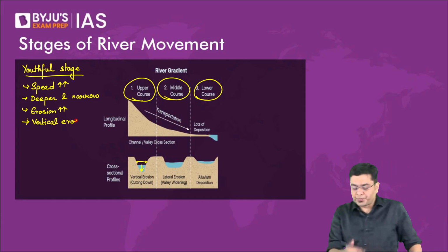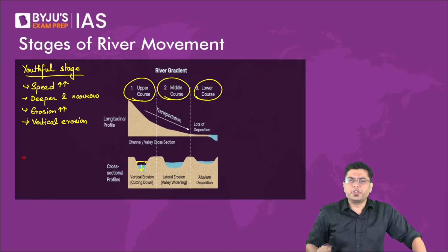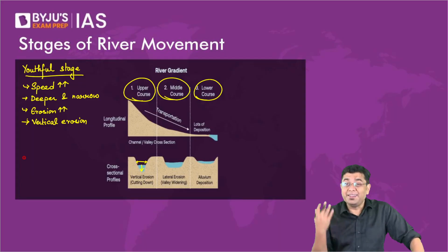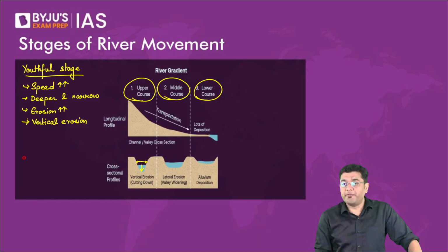Okay. So in this stage, mostly you have erosional landforms which are created. Very odd or only one individual depositional feature you will observe in the upper course, but mostly erosional features are what you will observe getting created. Valleys, gorges, waterfalls, all of them will be a common factor.